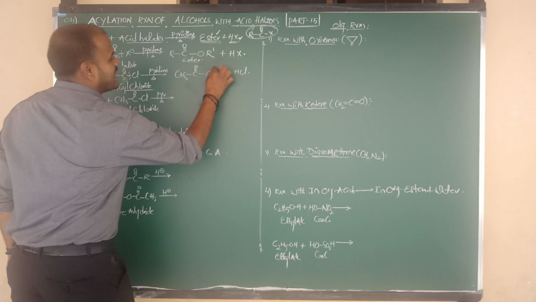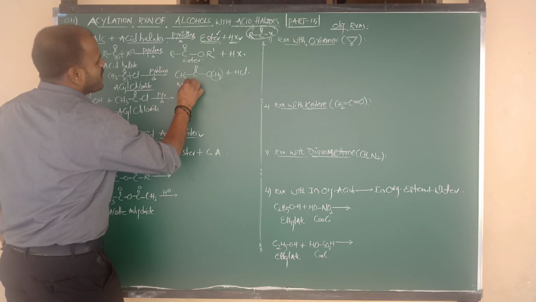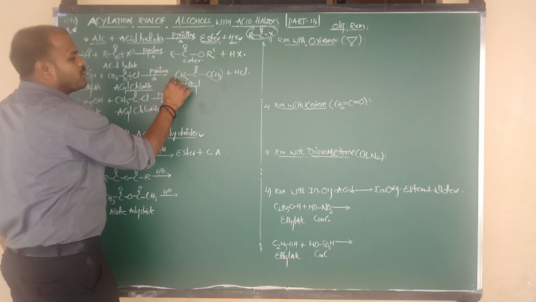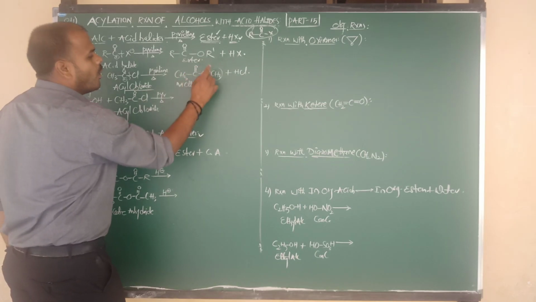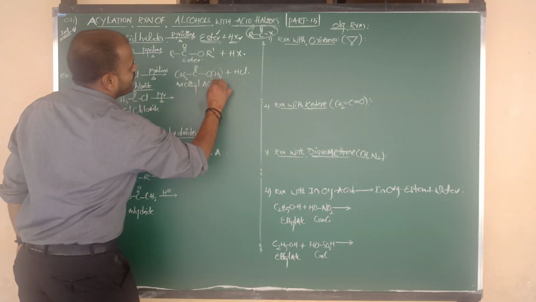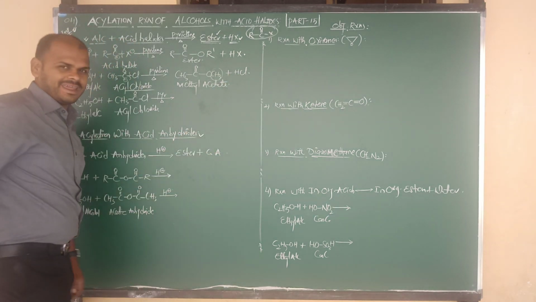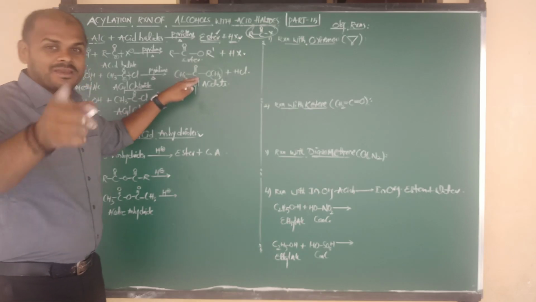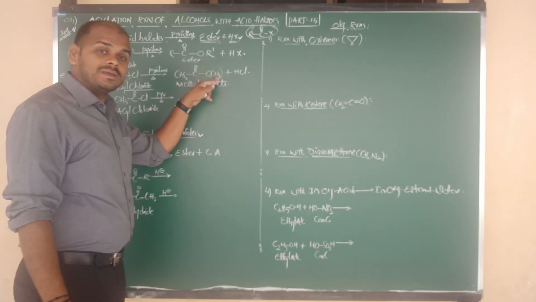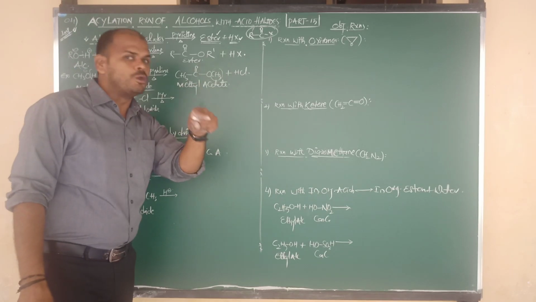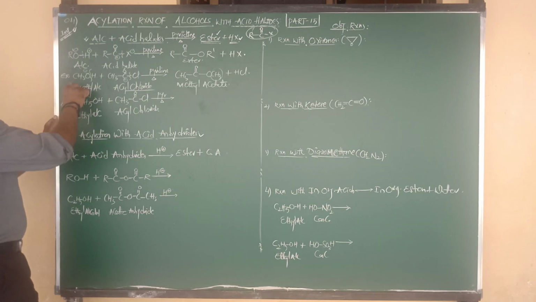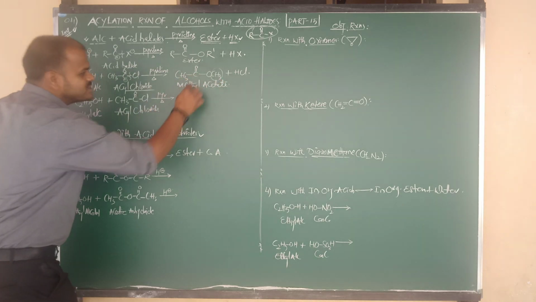Right. Again this is the formula of what? Ester. But what is the side chain here? Methyl. So we have to say the product name is methyl, with the remaining group CH3COO looking like acetate. So we say methyl acetate. This is the common name of the given ester. And the IUPAC name I told you yesterday. This is called methyl ethanoate, the IUPAC name, but the common name is methyl acetate. So on reaction with methyl alcohol, it gives methyl acetate.